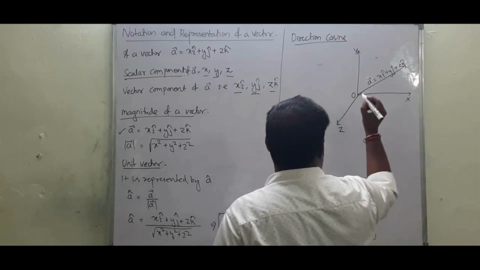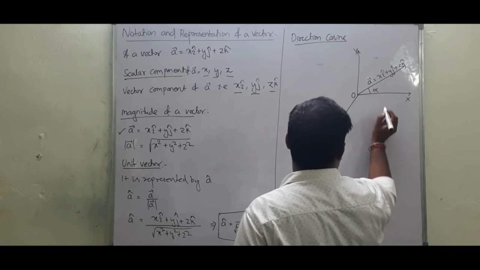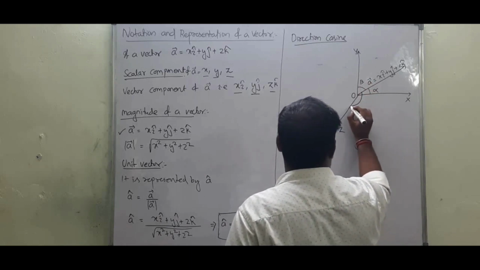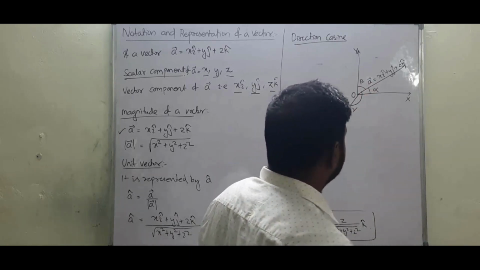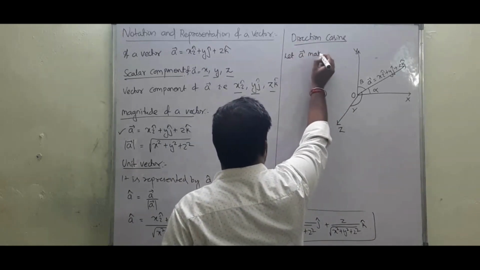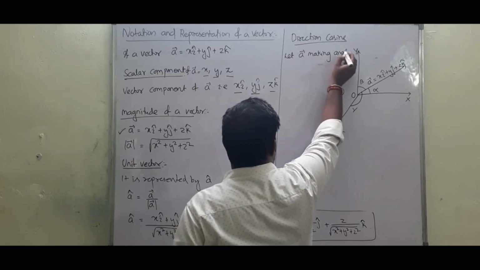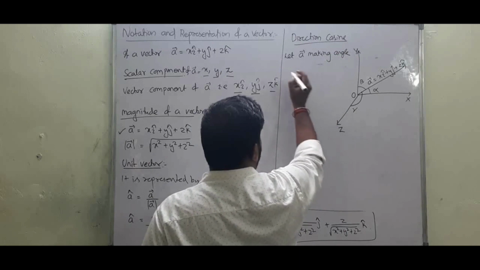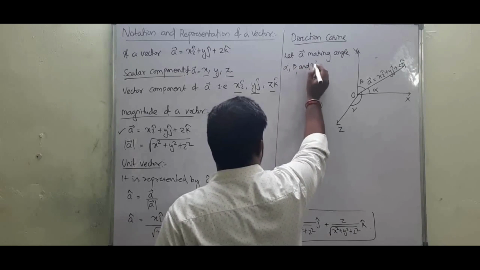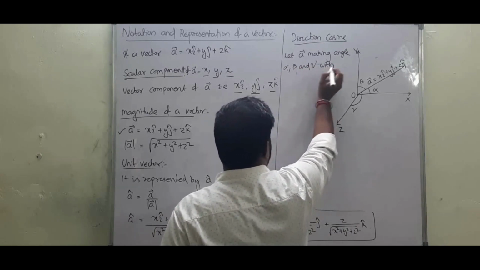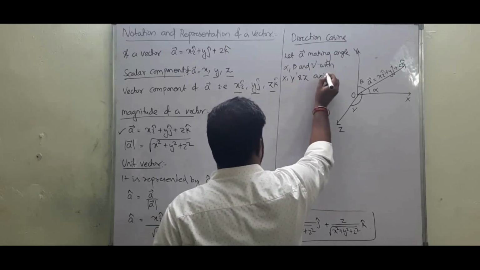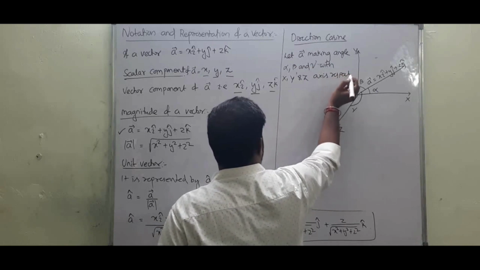This vector A is making an angle alpha with the x axis, beta with the y axis and gamma with the z axis. So let the vector make angles alpha, beta and gamma with the x, y and z axes respectively.